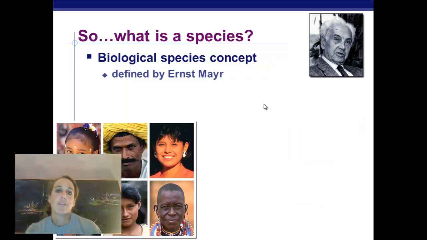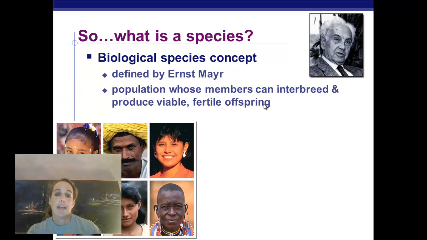All right, so I thought we should start with what exactly is a species. There are several different types of species or ways to define a species. We're going to use what's called the biological species concept that was developed by Ernst Mayr. And then it is defined as a population whose members can interbreed and produce viable, fertile offspring.